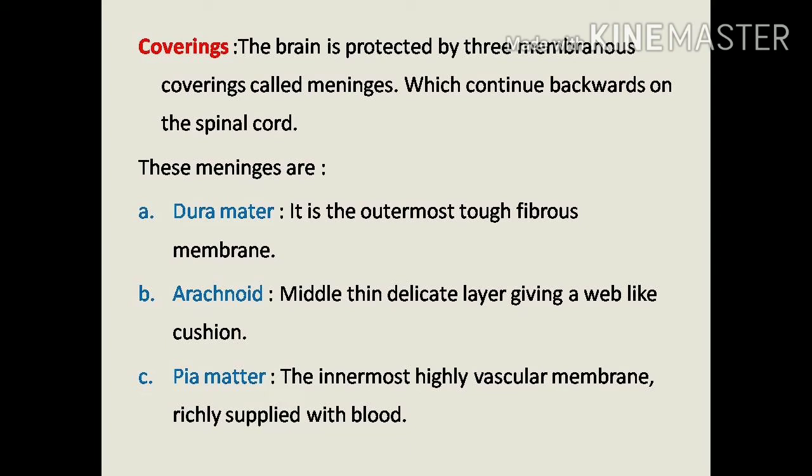Second, arachnoid. It is the middle delicate layer giving a web-like cushion. Third, pia mater. It is the innermost highly vascular membrane richly supplied with blood. It supplies the blood to the brain. So these three layers together are called meninges.